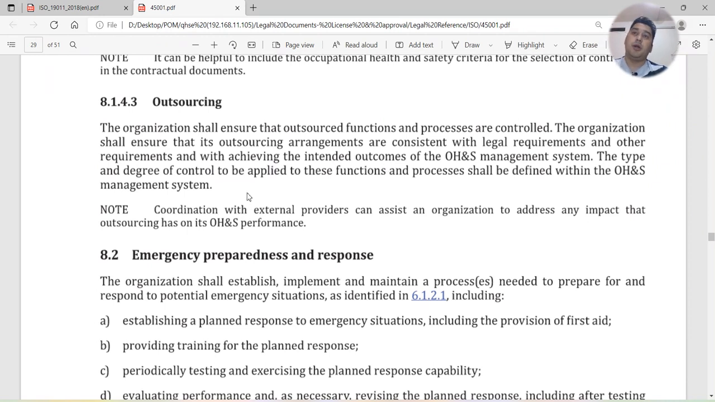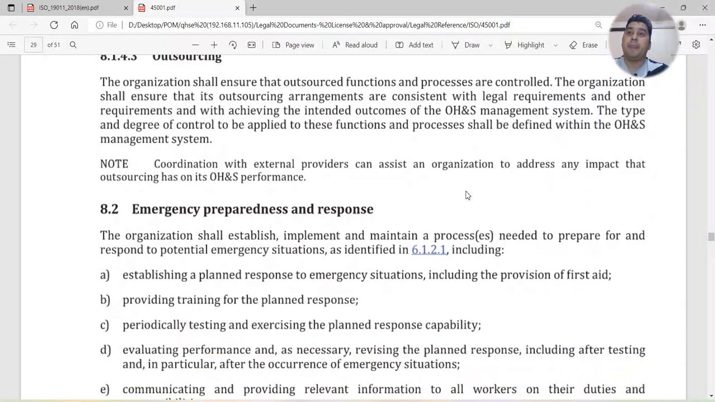The type and degree of control to be applied to these functions and processes shall be defined within the OHS management system. So whenever you are making any process, it should be defined how you're going to control the outsourced activities, or if you are giving any services to the outsourced company. Coordination with external providers can assist an organization to address any impact that outsourcing has on its OHS performance.